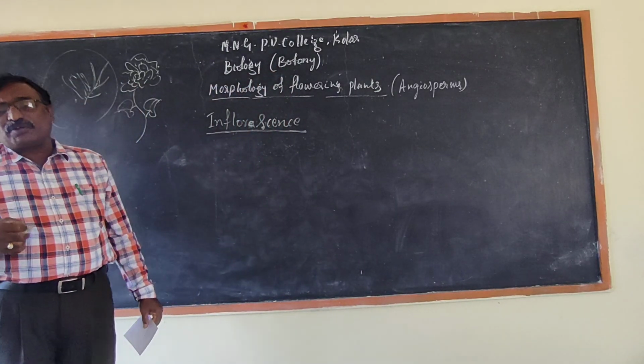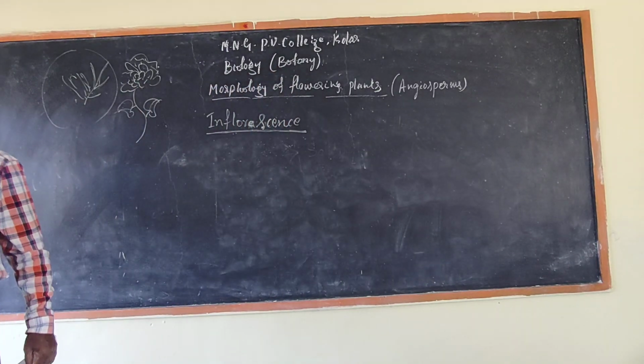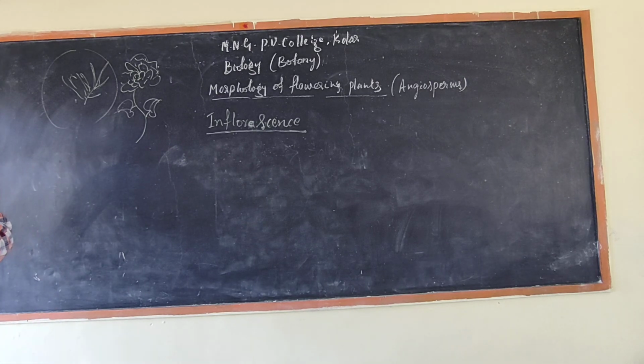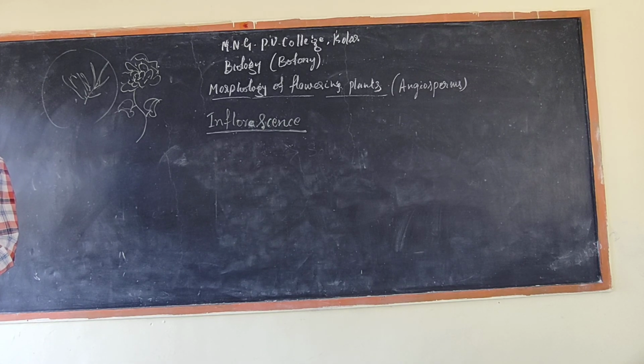What is the meaning of racemose? What is the meaning of cymose? And what we commonly call mixed inflorescence and special inflorescence? Everything we can study one by one. First is racemose inflorescence.